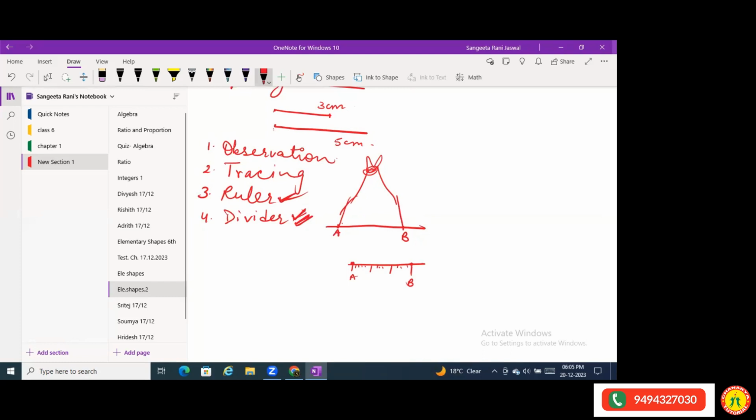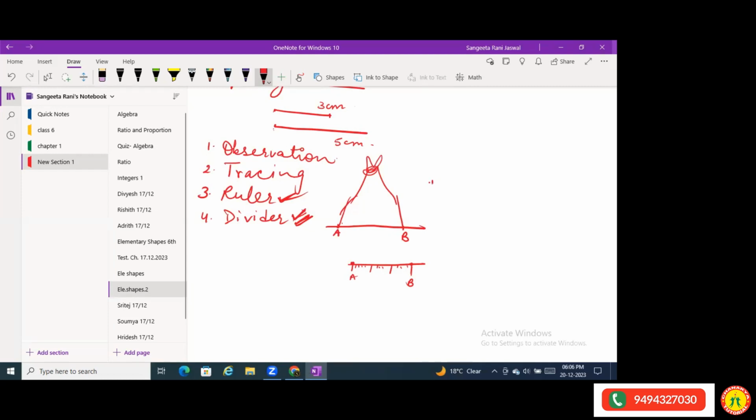Your measurement can be inaccurate with the ruler, but with the divider it is always accurate as long as you hold it correctly. You must know how to hold the divider carefully, so it gives the accurate measurement. Even a difference of 0.1 matters.